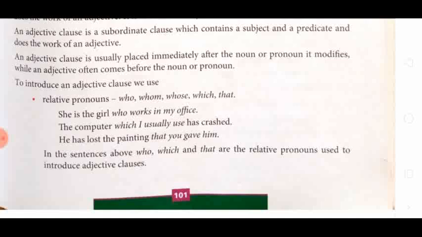Then, about some relative pronouns. They are who, whom, whose, which and that. That you know also. She is the girl who works in my office. The computer which I usually use has crashed. He has lost the painting that you gave him. In the sentences above, who, which and that are the relative pronouns used to introduce adjective clauses.